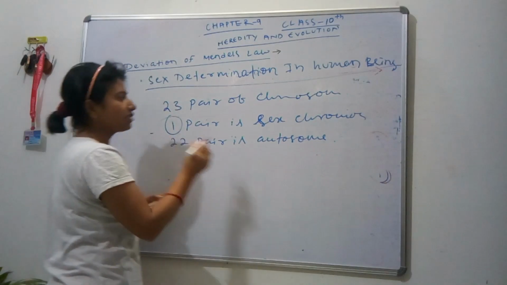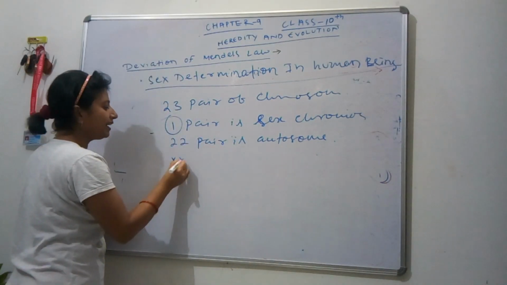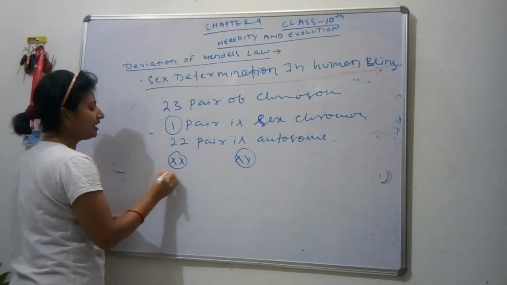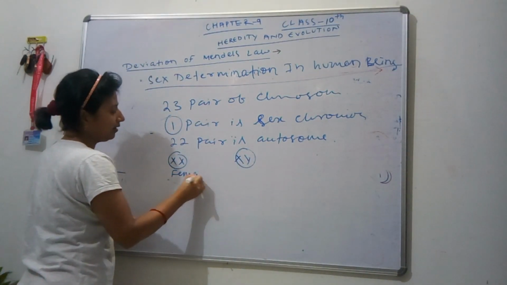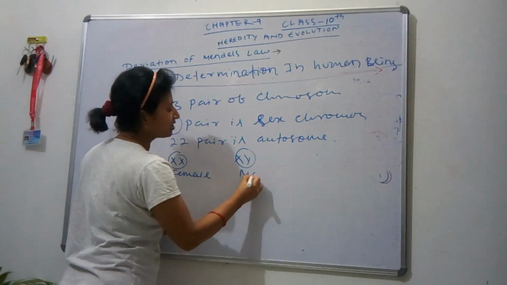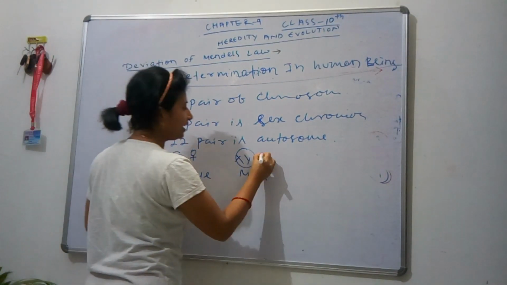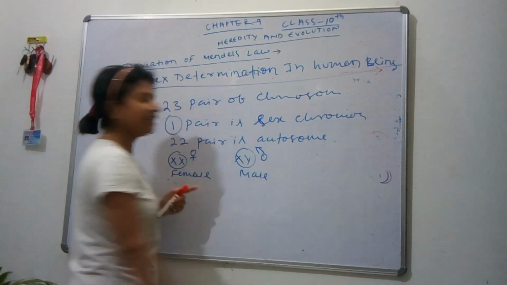The one paired sex chromosome is either XX or XY. XX in the case of female and XY in the case of male.